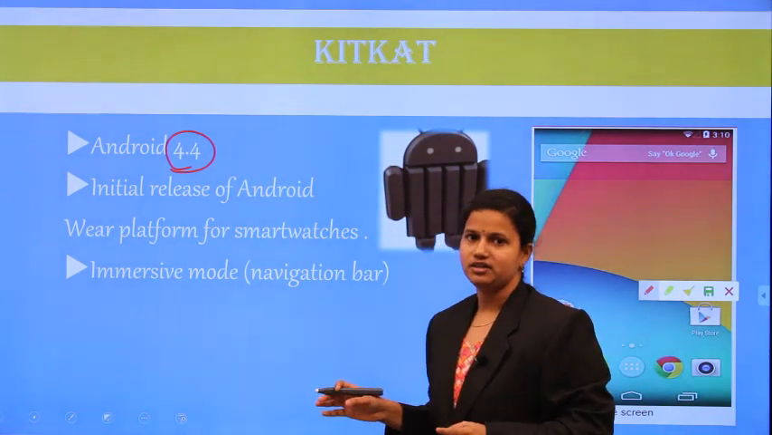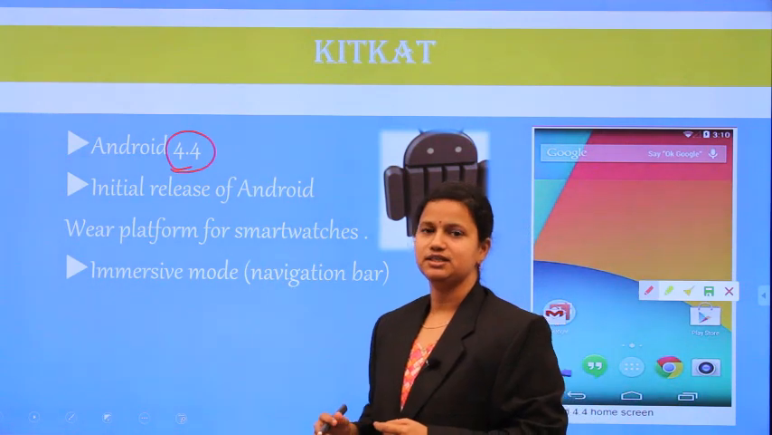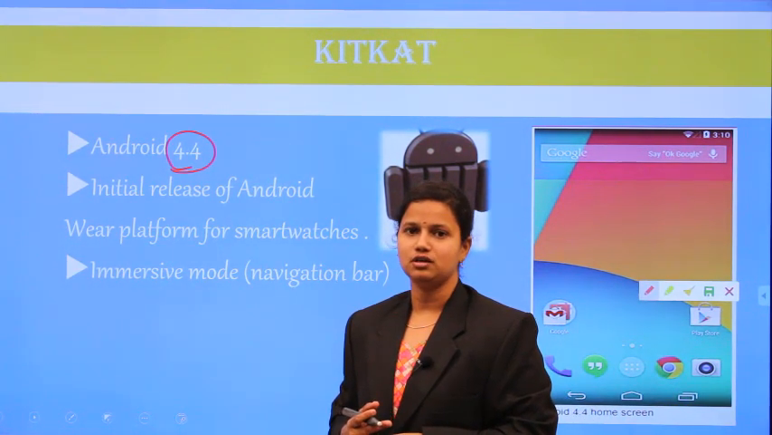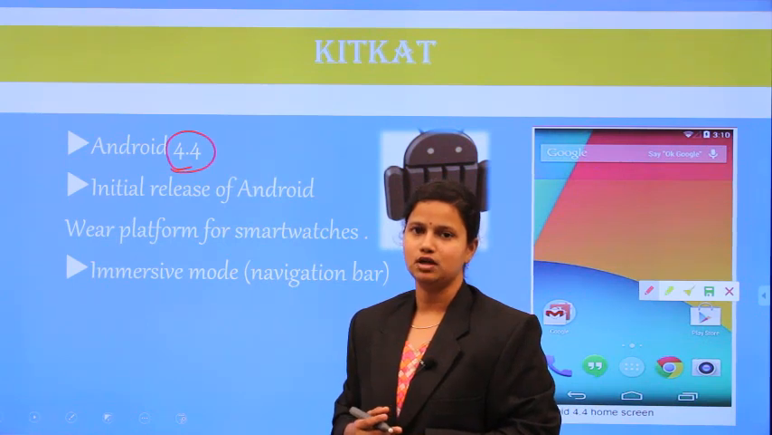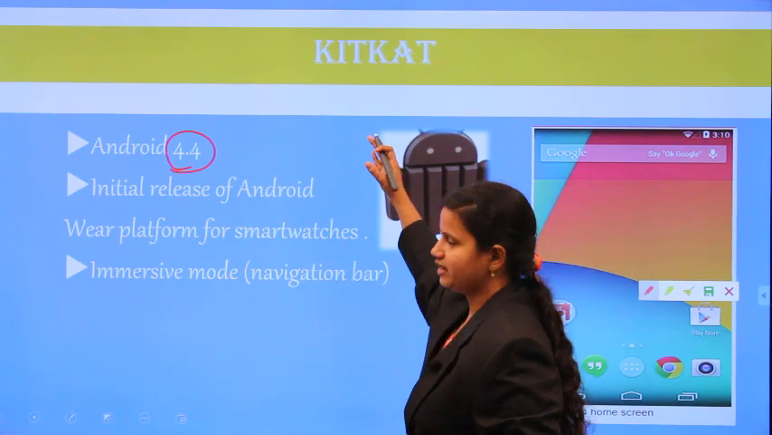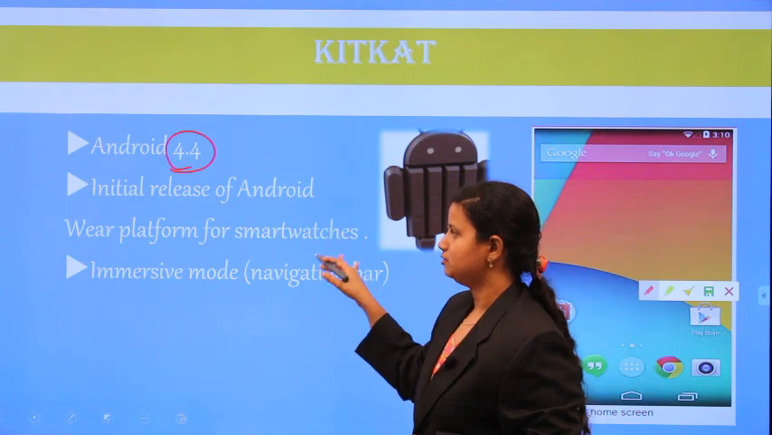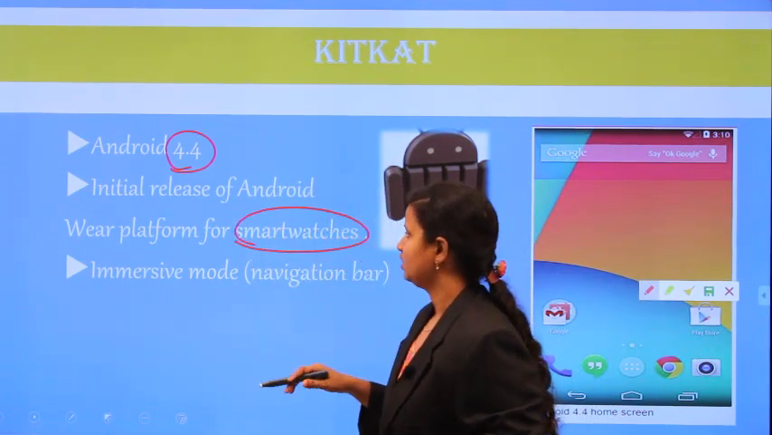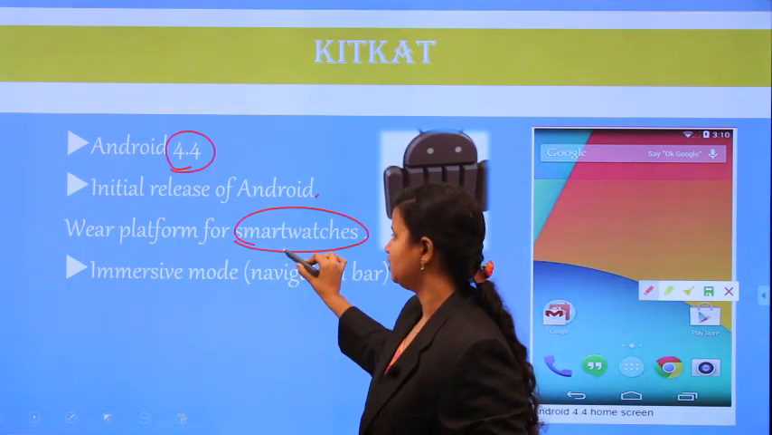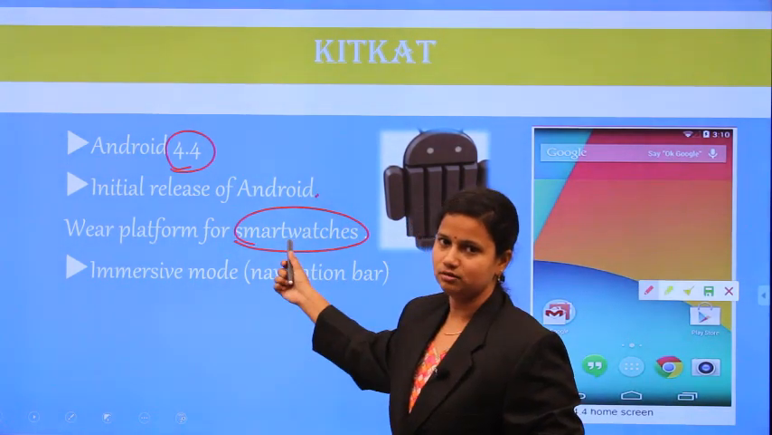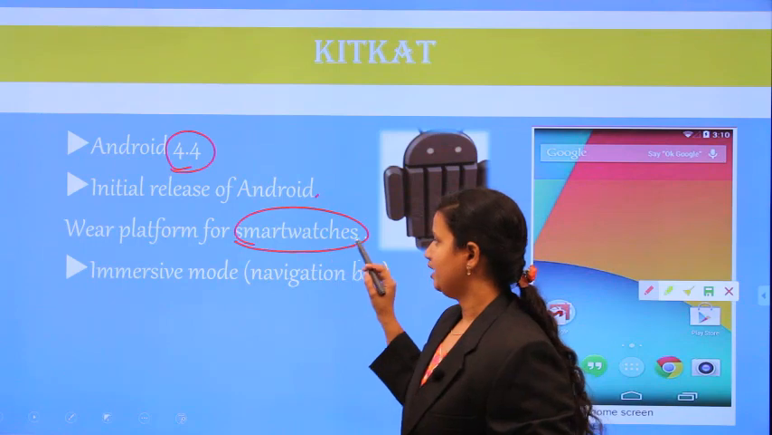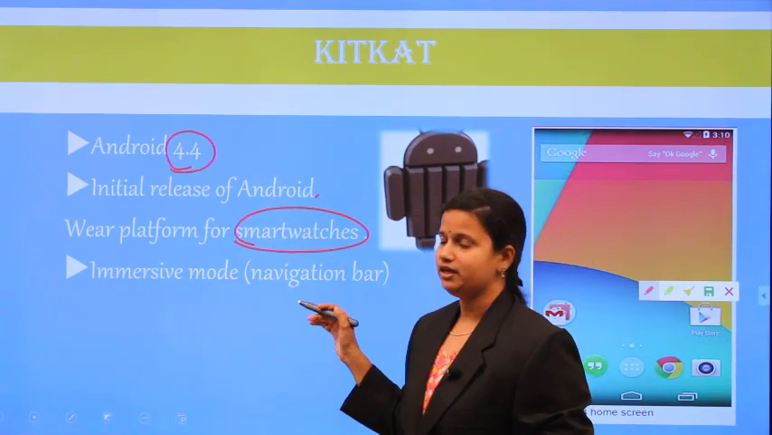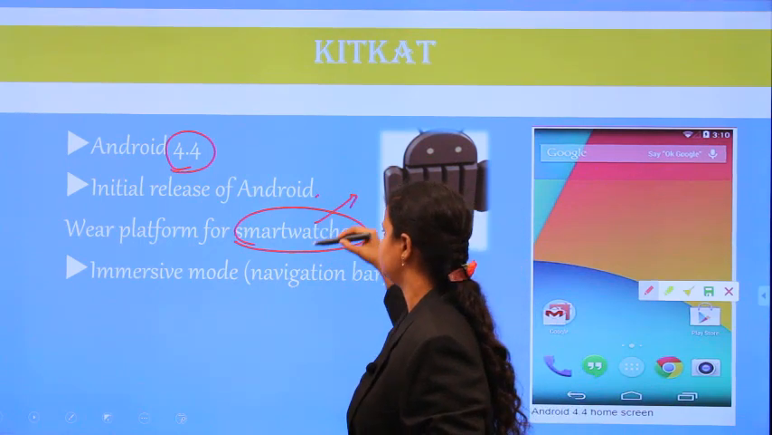Up to now we have discussed the different versions, but these different features were available for mobile phones. From the KitKat version, these features are also applied to smartwatches. The Android platform is also available for smartwatches, but all the features have not been developed. Some of the features are introduced in these smartwatches.